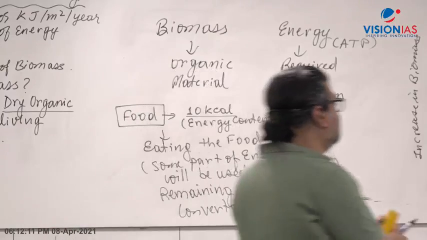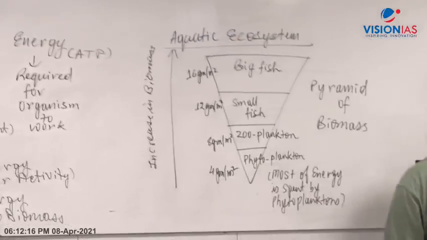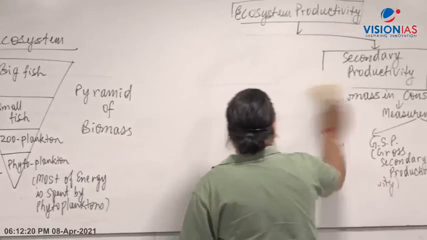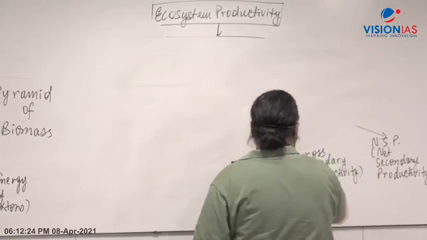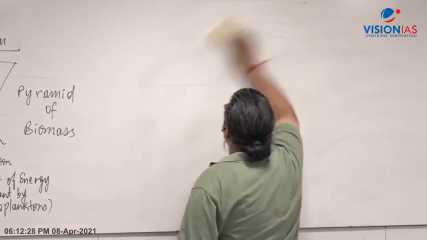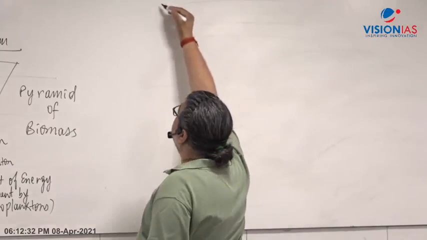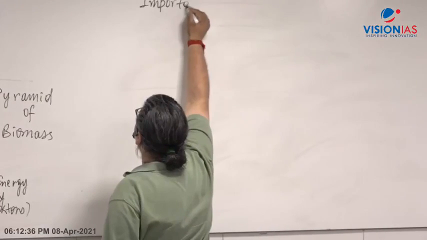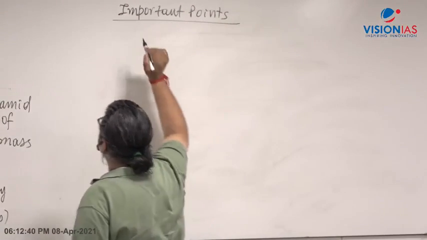Now let's understand here. In this context, let's come to here. Now I am coming to the important part. See, I told you very clearly, UPSC is not going to ask you NPP or GPP or something of that. UPSC will always connect the concept with geography and other areas, right? Now certain important points are there, which I am giving here in terms of the ecosystem.